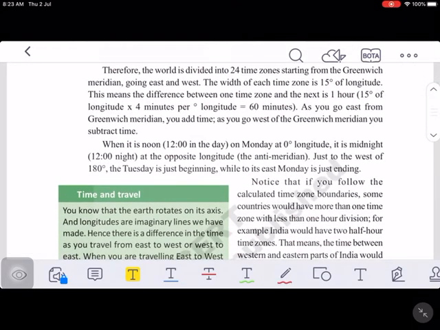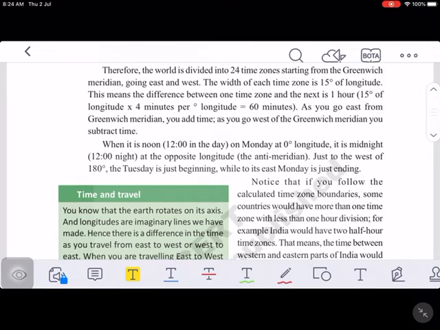Now, longitudes and time. As you already know, the sun takes 4 minutes to cross one longitude. So, the difference in time between two longitudes is 4 minutes. Time differs from one longitude to another. First, let us discuss what is local time and what is standard time.